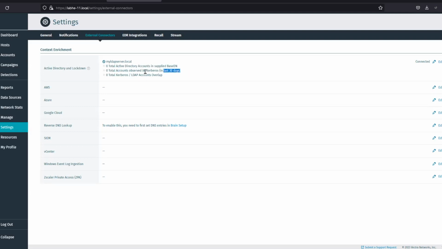I have not set up Kerberos for this demo, so this will remain 0, but this will increase in some time as Active Directory starts fetching account information from the LDAP server. And this will show overlap. Since my Kerberos is going to be 0, overlap will remain 0. However, the supplied base DN number should increase.